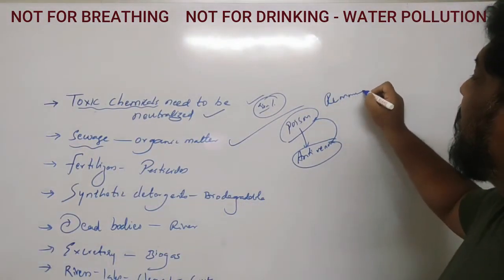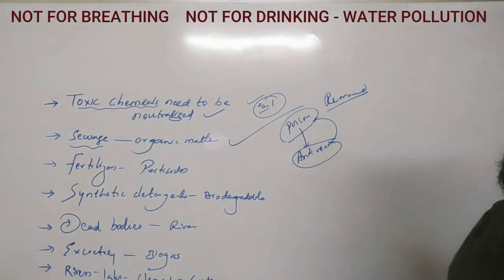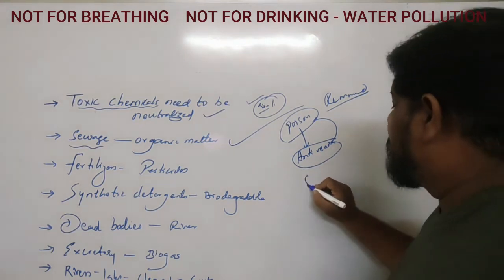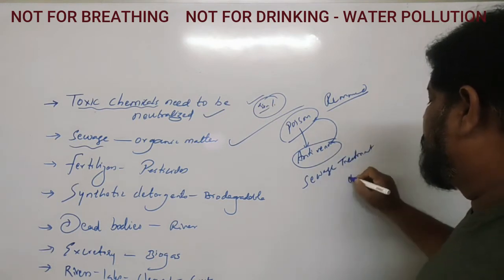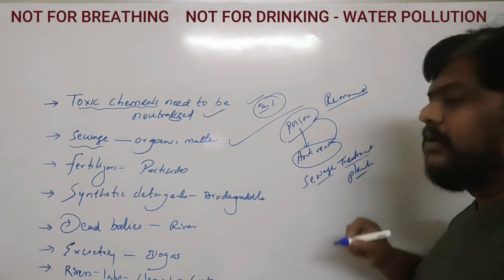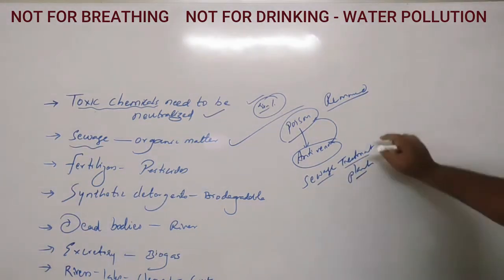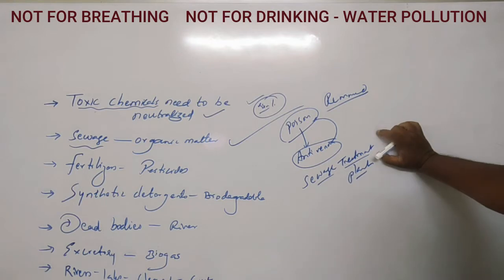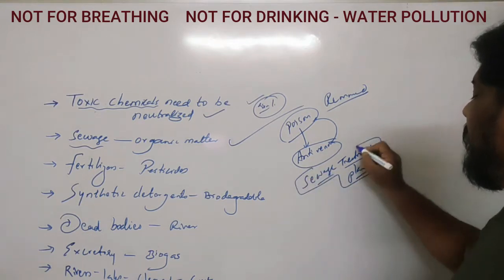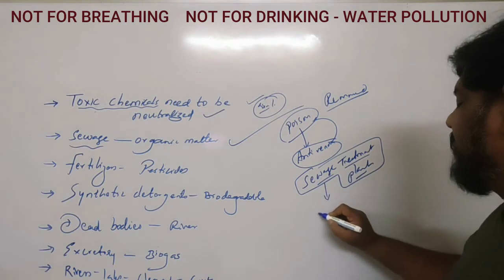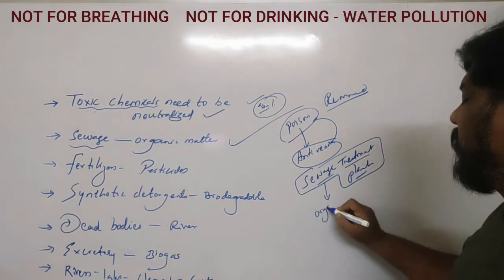And then that particular water, the sewage water, should not be sent into the rivers or the lakes or any other water sources. It should be sent to a sewage treatment plant. So what happens here? The organic matter which is already there in the sewage water will be completely removed. And this sewage treatment plant will convert this organic matter into